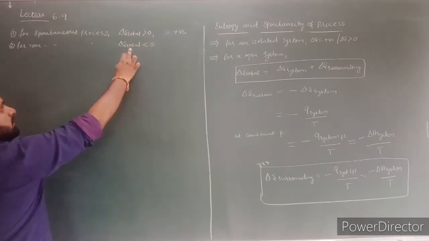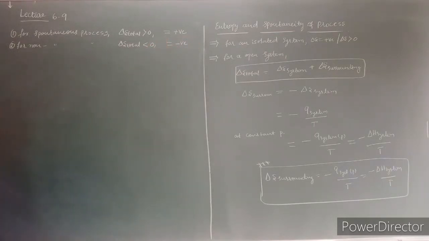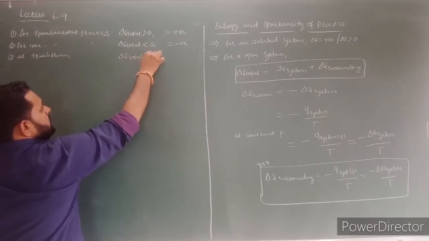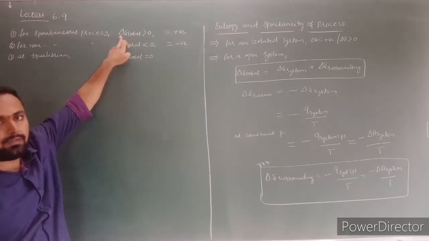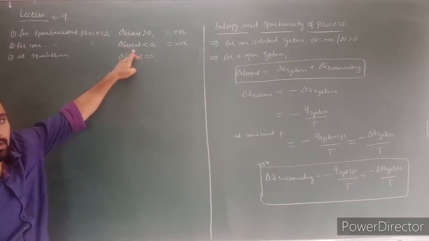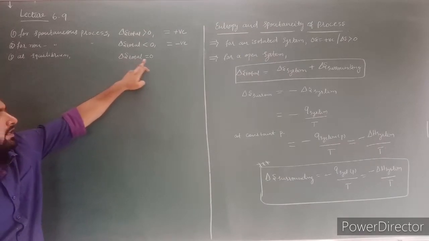That means always the total entropy change is negative values. At equilibrium, the total entropy change is always 0. These three conditions are very important. You remember these three conditions. For spontaneous process, the total entropy change values are always positive. For non-spontaneous process, the total entropy change values are always negative. For equilibrium, the total entropy change values are equal to 0.